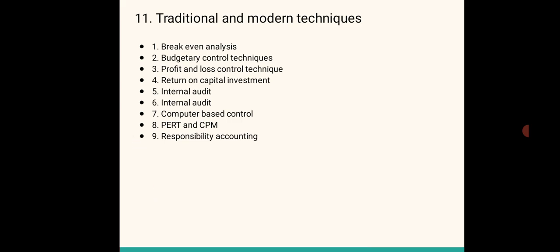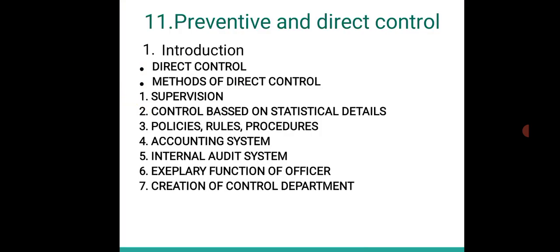We are moving towards the next area, that is known as the preventive control and the direct control. Again here the whole thing has been divided into various parts, as you can see, the preventive control and direct control, how it helps. Suppose generally every event should prepare a kind of tailor-made controlling system in the organization. So what happens is, if considered in the complete organization, the controlling should be arranged as per the internal system, so that effectiveness of the management is maintained and the control process becomes less expensive, right.